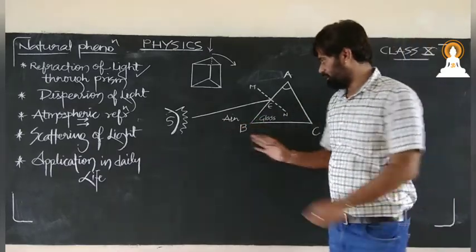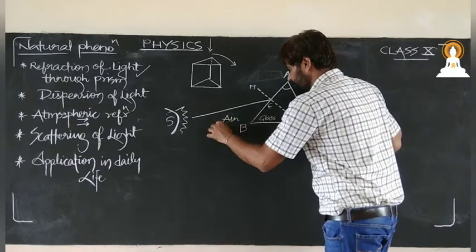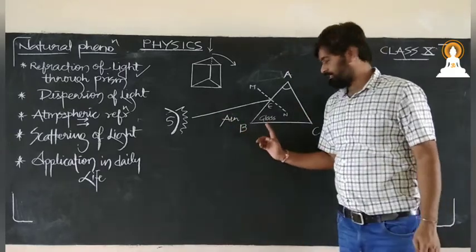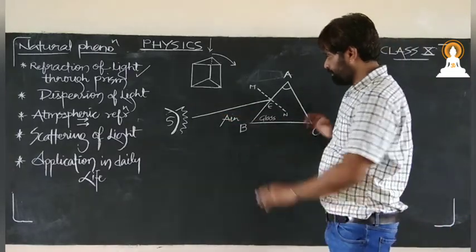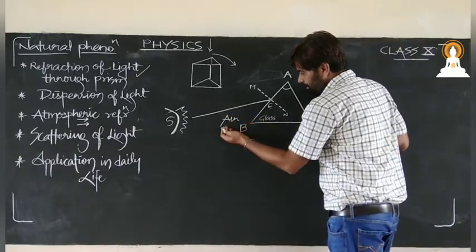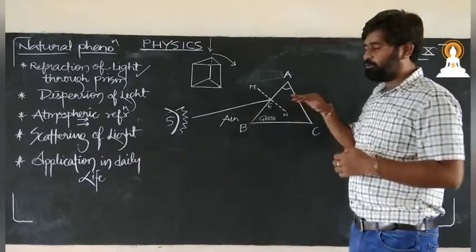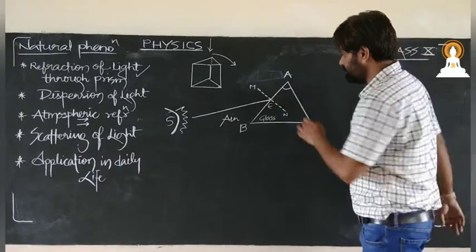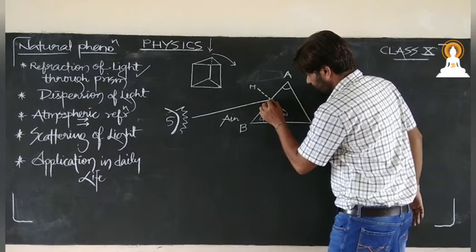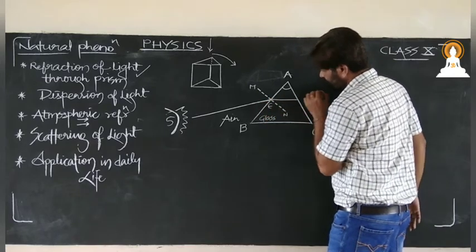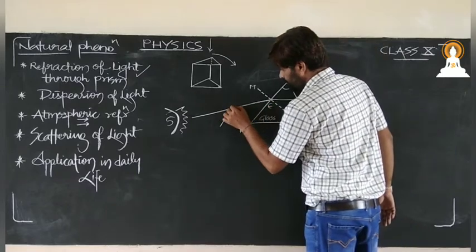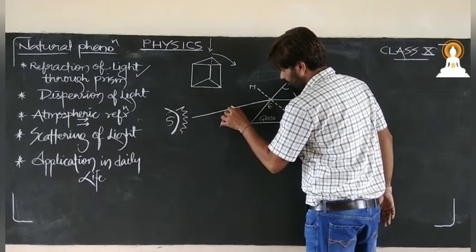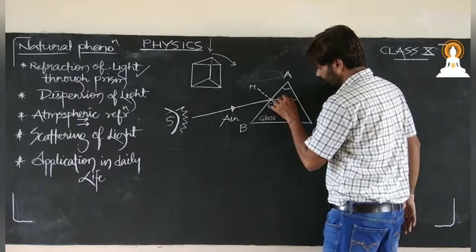Air is rarer and glass is denser, as we have already discussed in the previous lecture. So rarer to denser, towards the normal. Towards the normal means it moves like this, and just after refraction it moves like this.